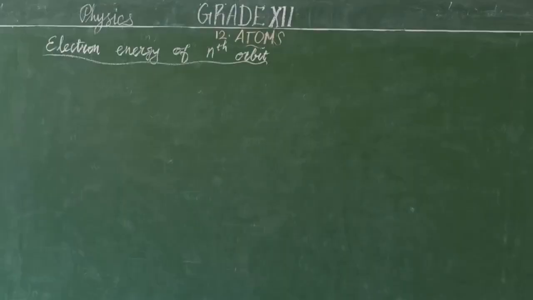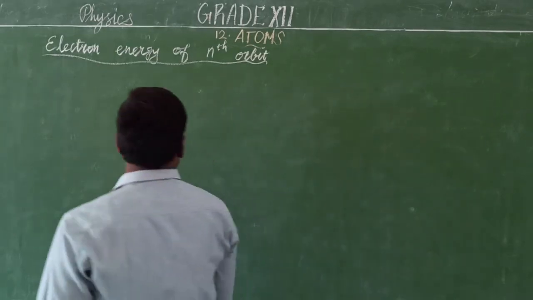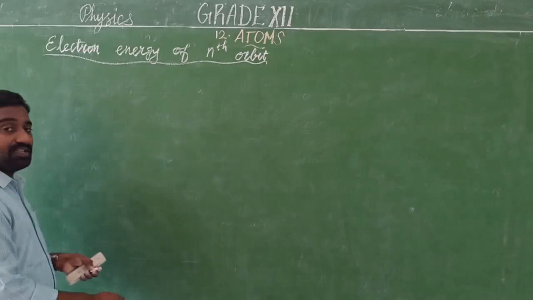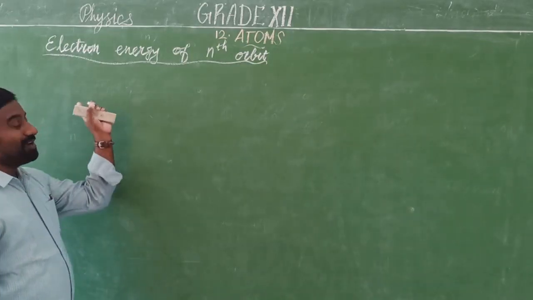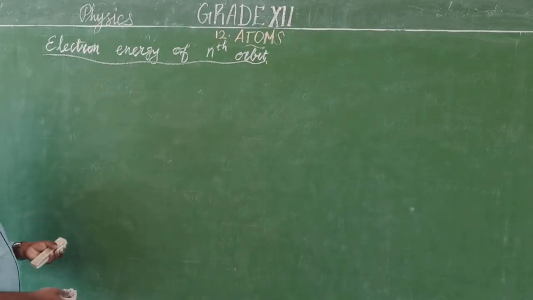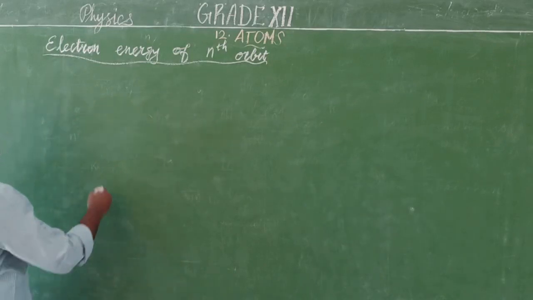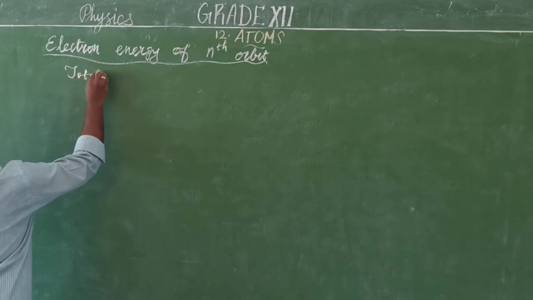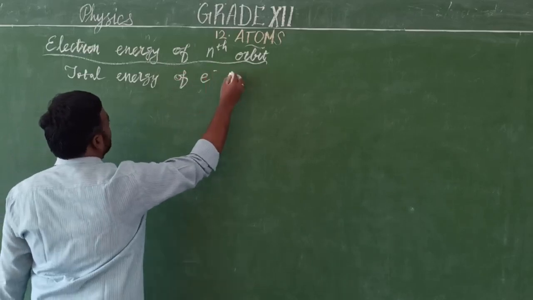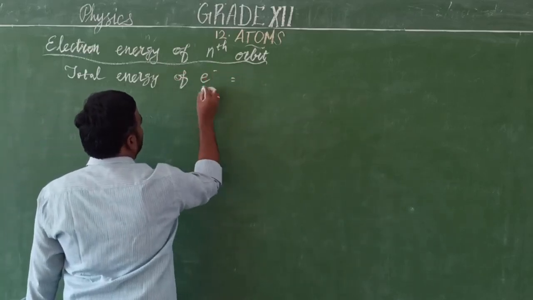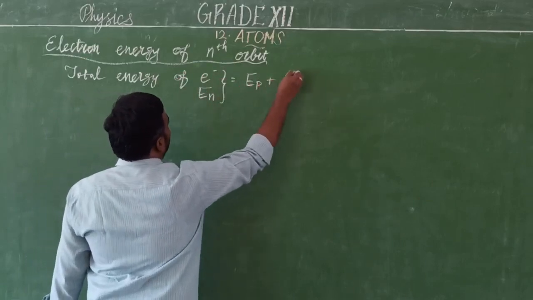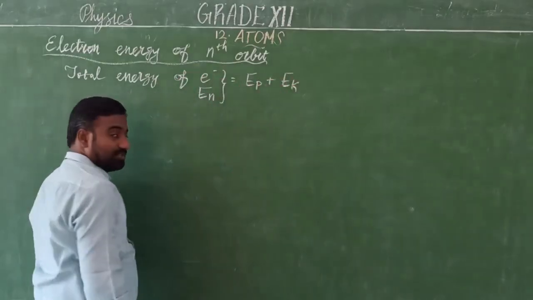Okay, children. Now we are going to see the electron energy of the nth orbit. The last topic was the nth orbital radius. Now we are going to see what the electron energy in this nth orbit is. The total energy of the system is the sum of potential and kinetic energy, as we know. So the total energy of an electron is the sum of potential and kinetic energy. This is the concept.